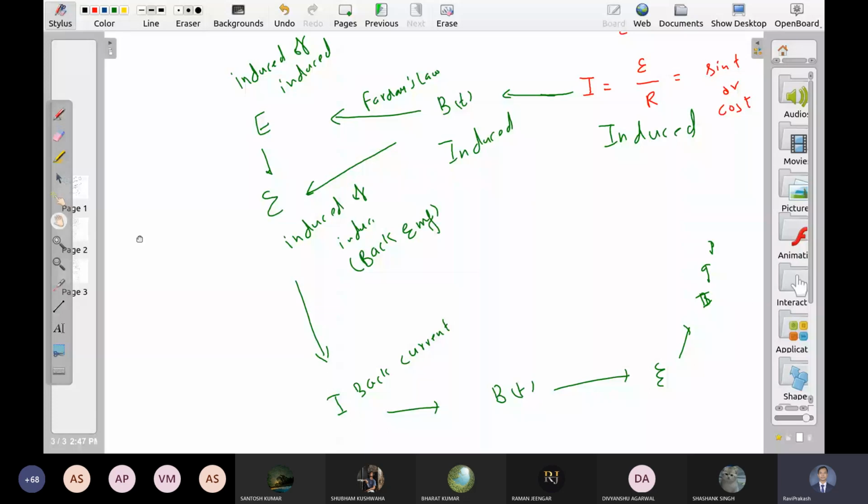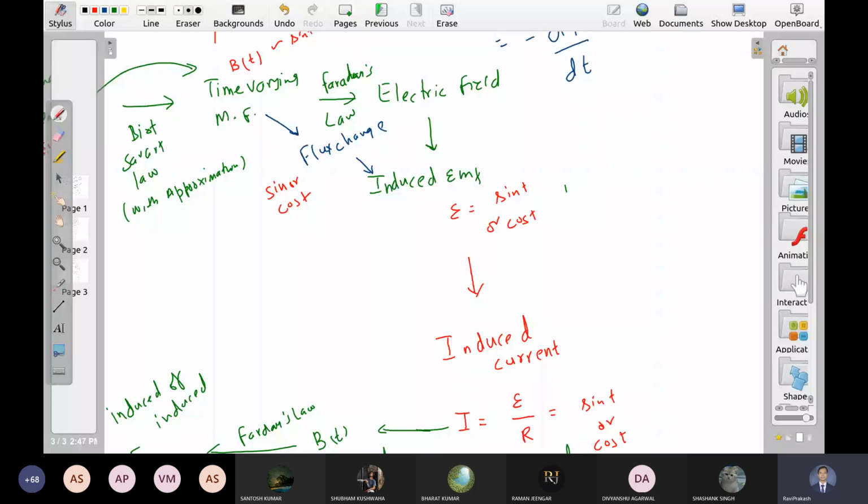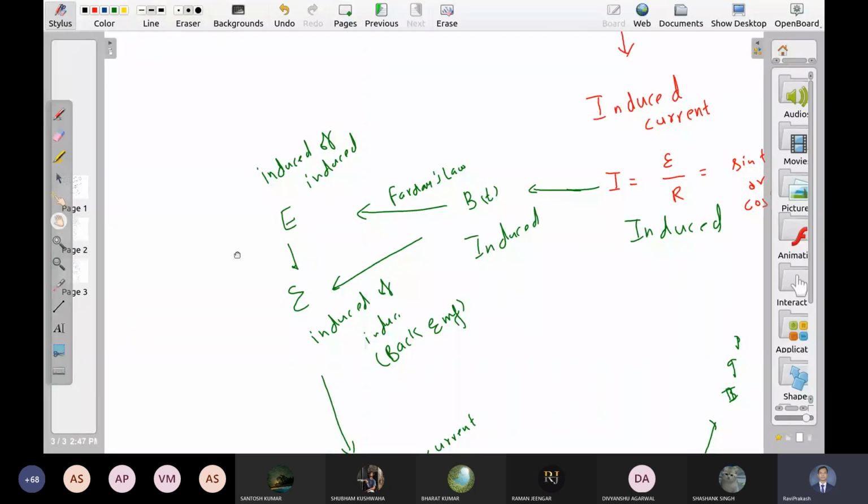Magnitude. This is the first induced EMF. Check its magnitude. क्या आ रहा है? This is the second induced EMF. Check its magnitude. This is 2. Okay.